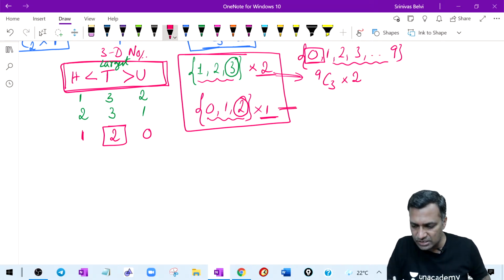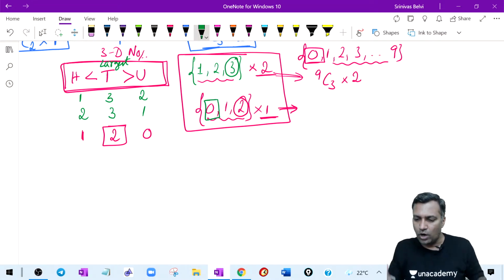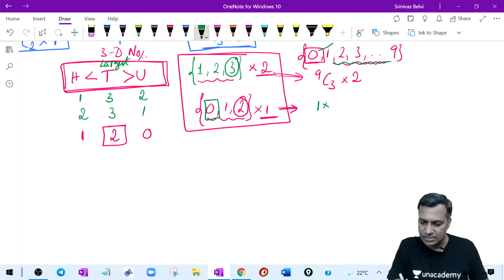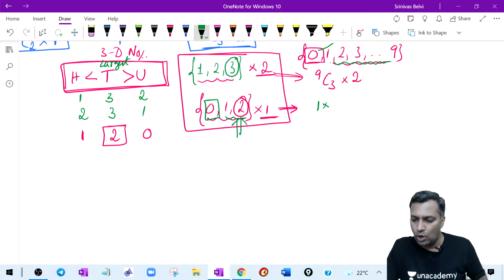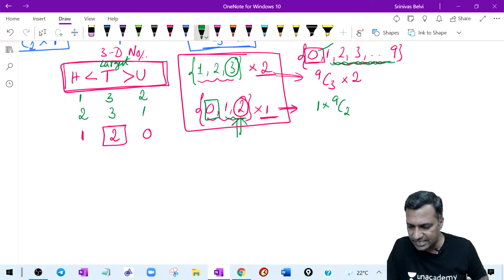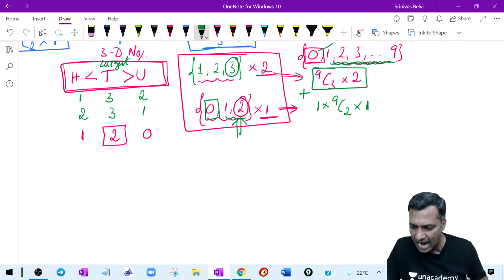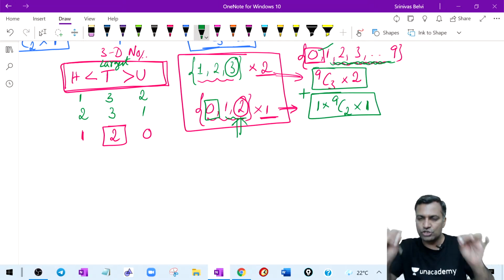Now coming to the zero case. Coming to the zero case means what? You are trying to say that I want a 0. If you want a 0, 0 is already selected. That is one way. Now you want another two non-zero digits because you still want 3 digits. You want another two non-zero digits out of the remaining 9 digits that can be selected in 9C2 ways into 1. This is what you mean by these two cases. This case now added to this case.